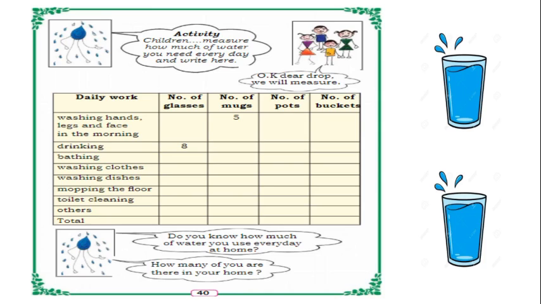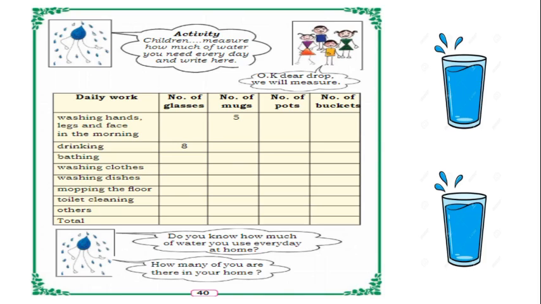Yes. Okay. So in the next page, the drop of water is telling one activity. What is that? Children, measure how much water you need every day and write here. So the children said, okay dear drop, we will measure. So some columns are there, children. What are those? Daily work, number of glasses, number of mugs, number of pots, number of buckets. So for what purposes will you use it?